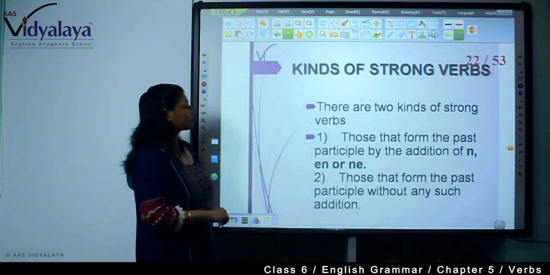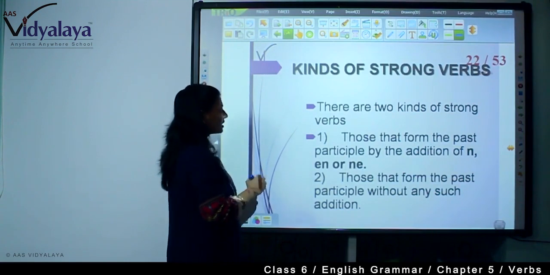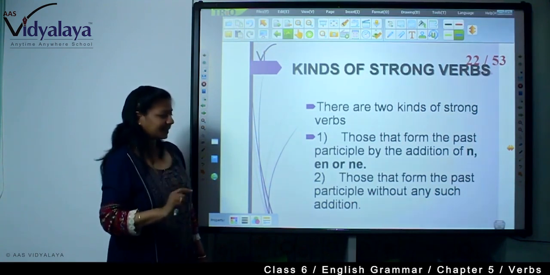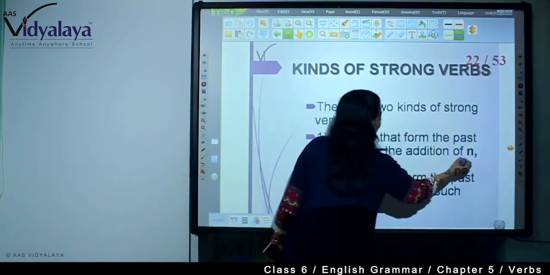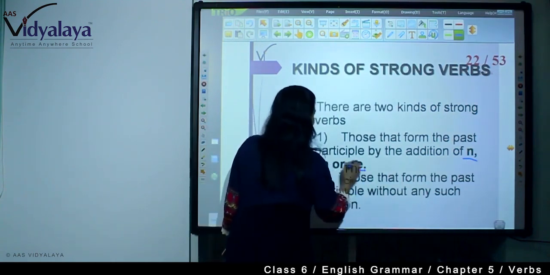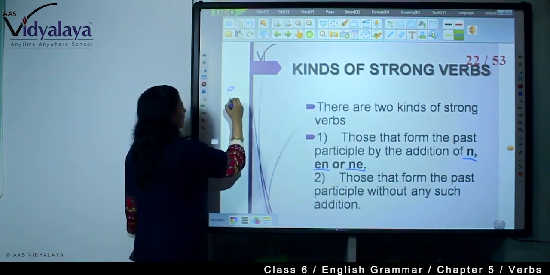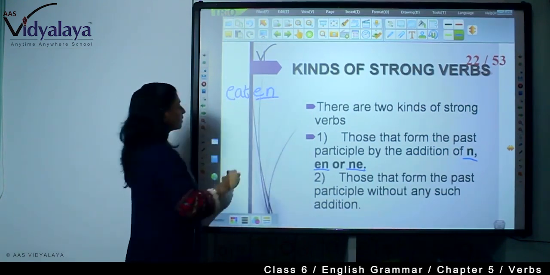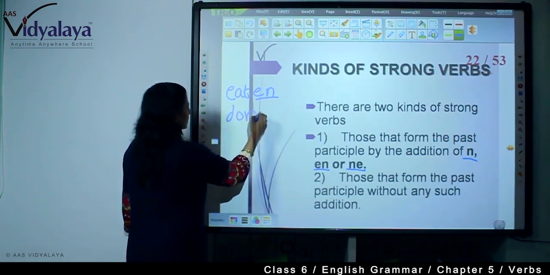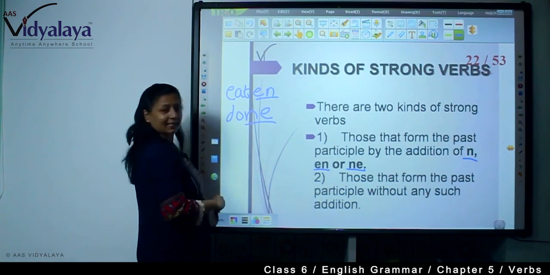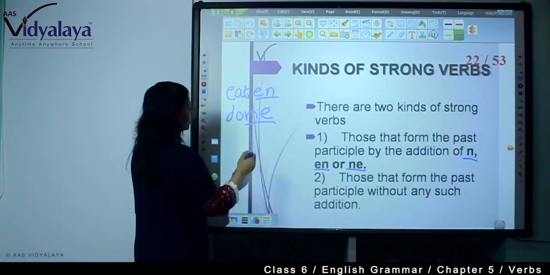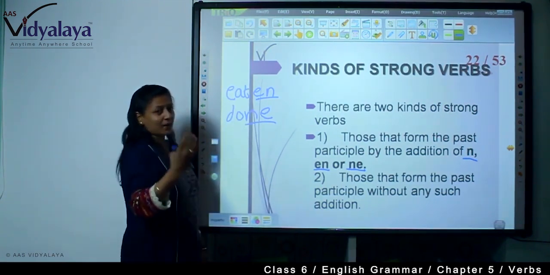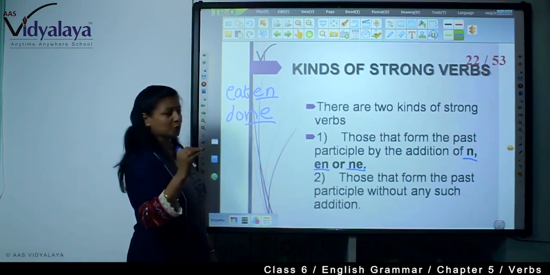Now, kinds of strong verbs. There are two kinds of strong verbs. First, those that form the past participle by the addition of n, en or ne. For example, eaten. See, en. Done. N-e. Right? So in this way you are seeing how we are making the past participle. So that is one kind of strong verb.